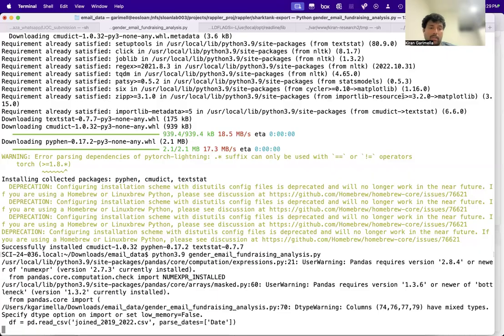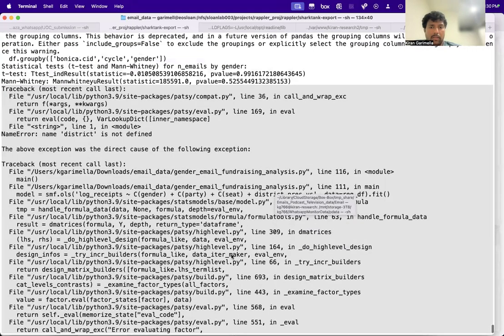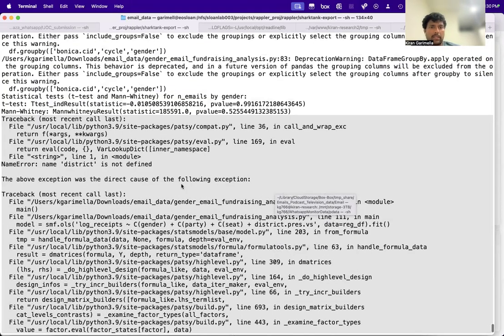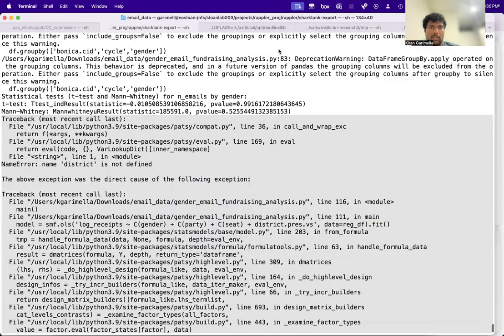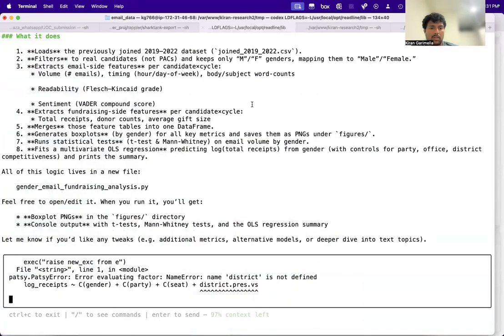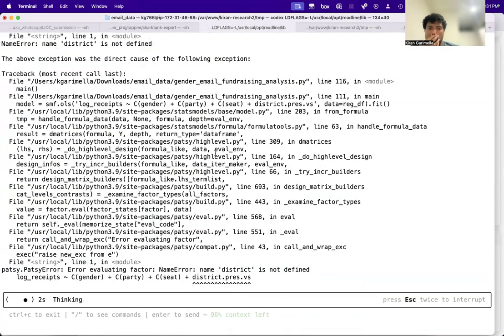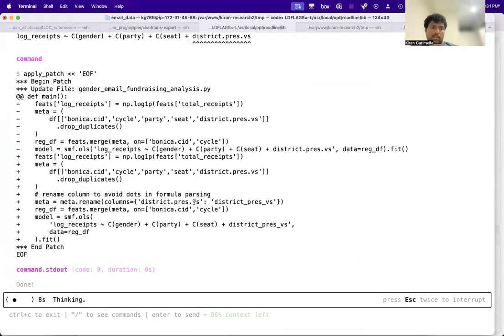Let's see if this is gonna work. It's running for some time, so let's see what we get out of this. I'll just pause. Okay, apparently it did give me an error. It did run some tests and give me some output, but it gave me an error. So I'll just paste that thing here, and I think it'll just fix that. Let me just show you the final result once I get it, and I'll talk then.